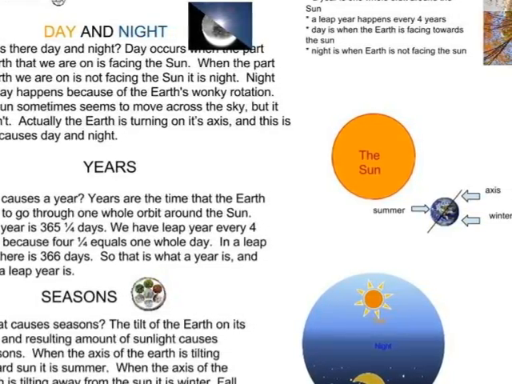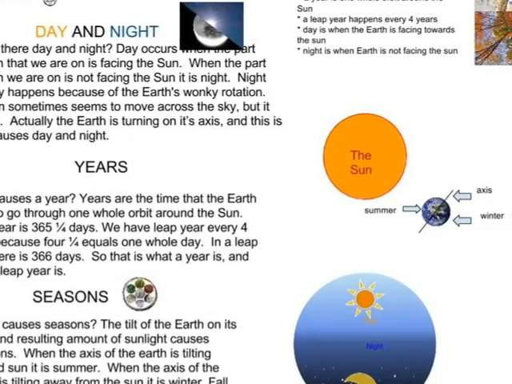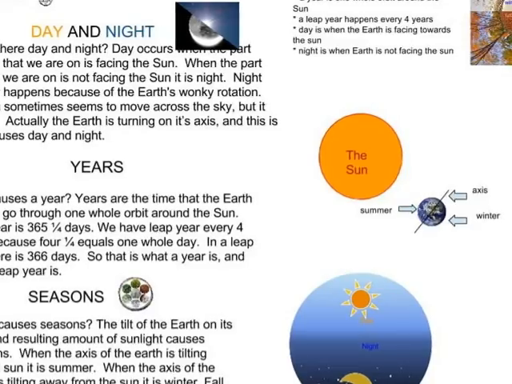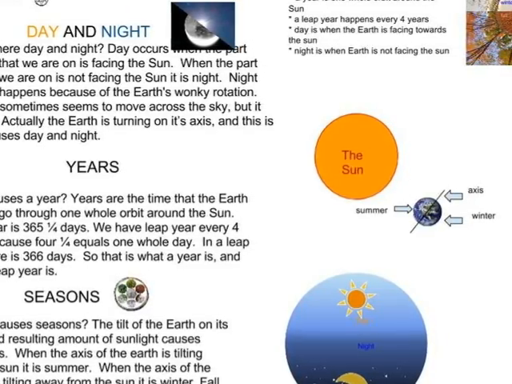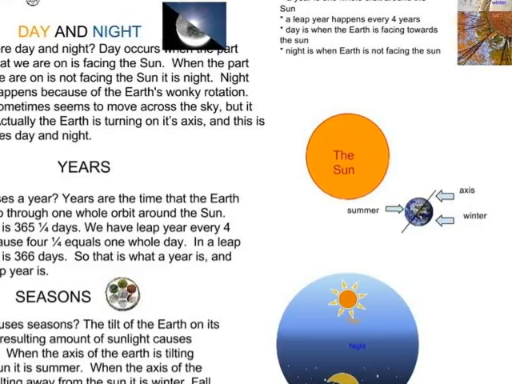Night and day happen because of Earth's rotation. The sun sometimes seems to move across the sky, but it doesn't. Actually, the Earth is turning on its axis, and this is what causes day and night.